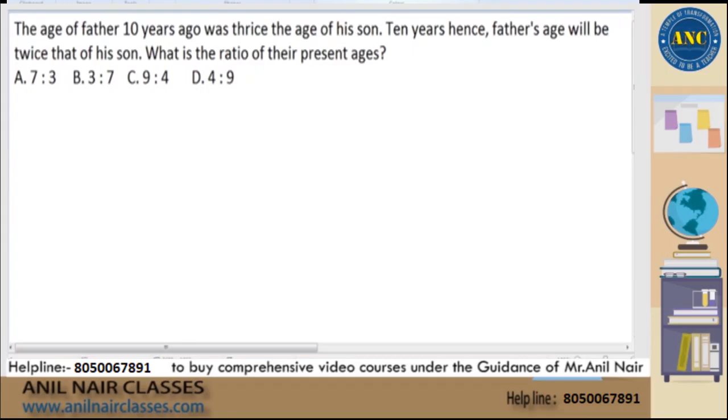Ratio 10 years ago is given, ratio 10 years hence is given. Present age ratio we need to do it.